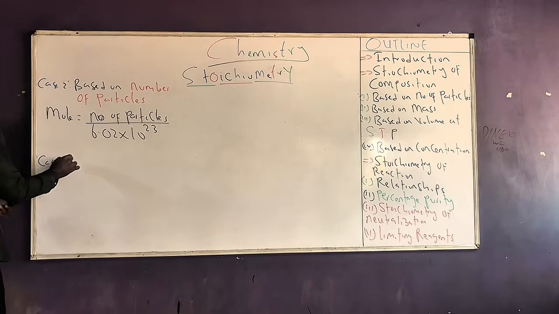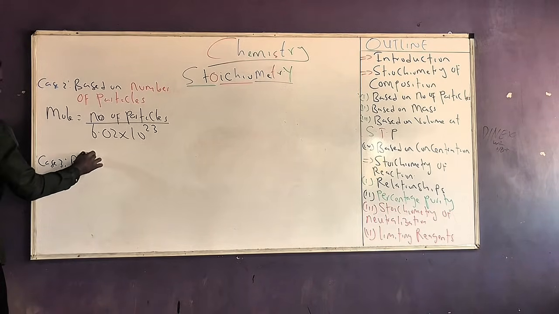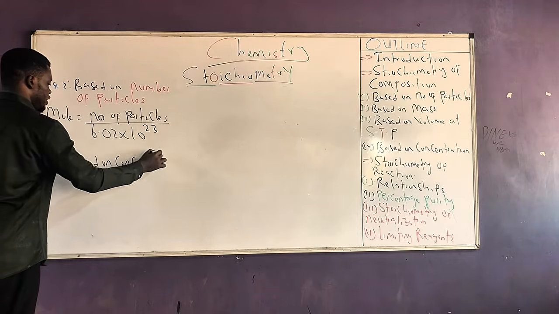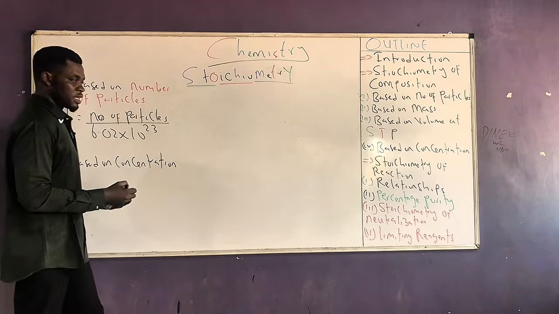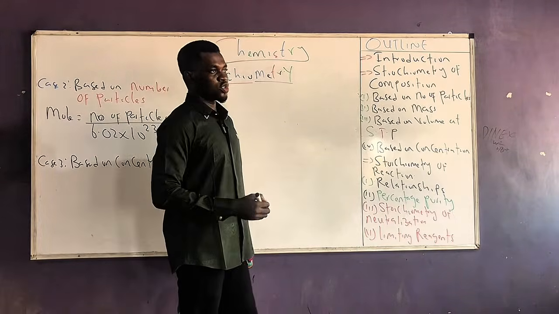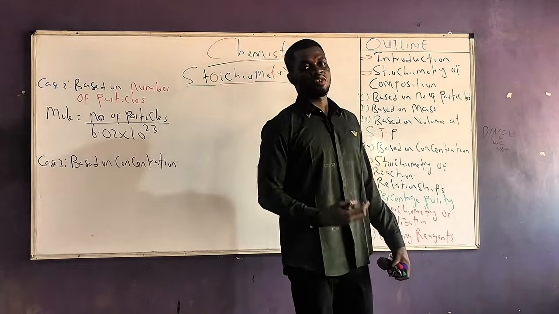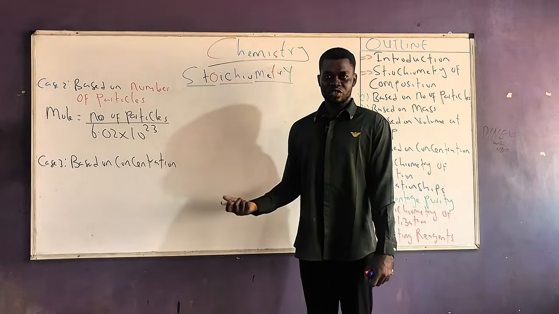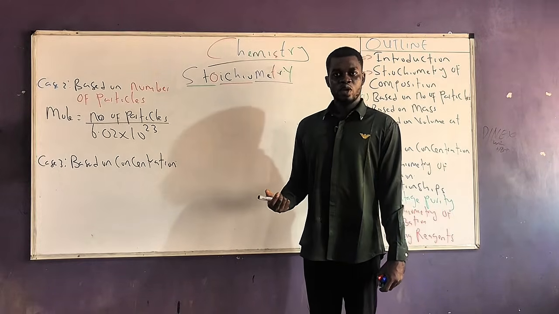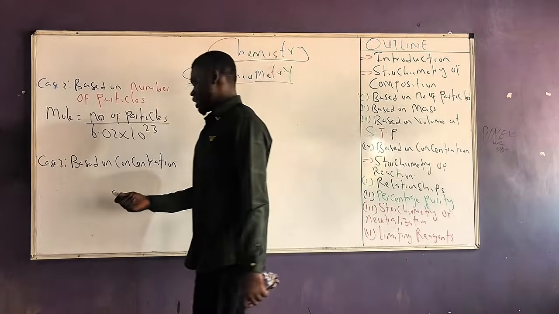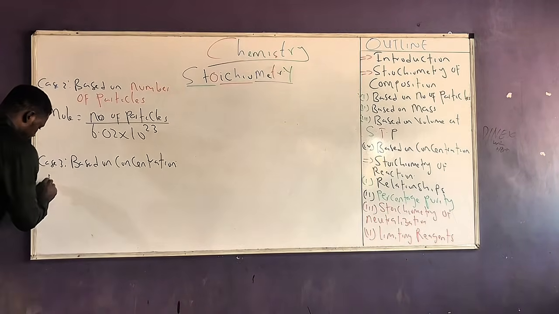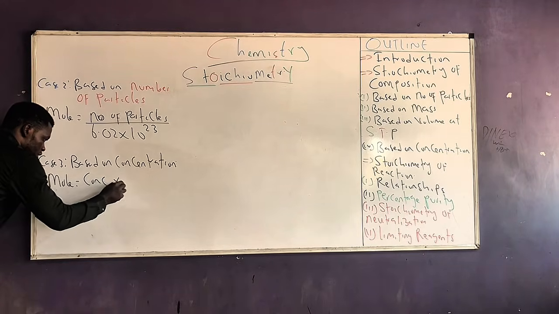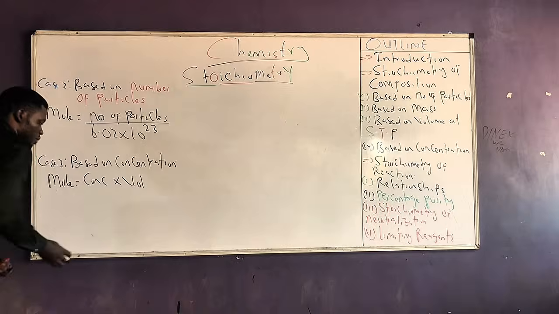Now I can also have case 3. This time around, it is mole based on concentration. For a substance that is in solution, we can also be asked to determine the mole of that substance, meaning that there should be a relationship between mole and concentration of a substance. What becomes that relationship? We said that mole is equal to concentration of the substance times volume of that substance.